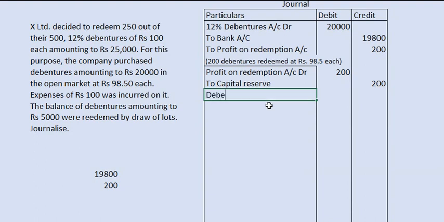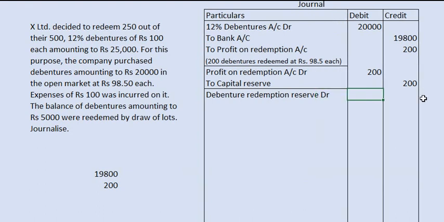So debenture redemption reserve. Actually, it's not mentioned in the question, but still you have to create the redemption reserve for at least 50% of the total debentures. Debenture redemption reserve account debit, 50% means 25,000.